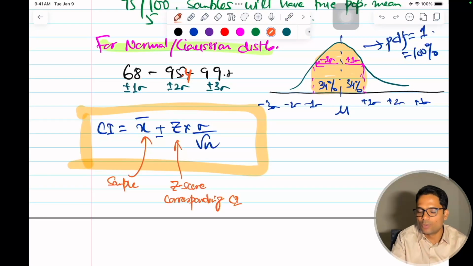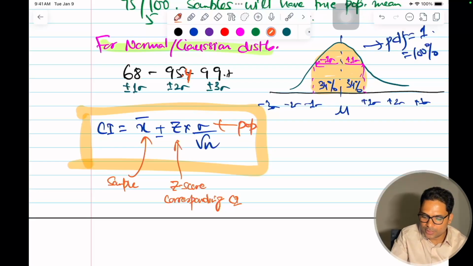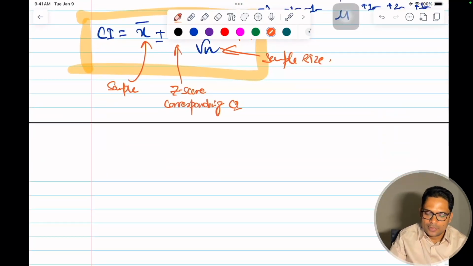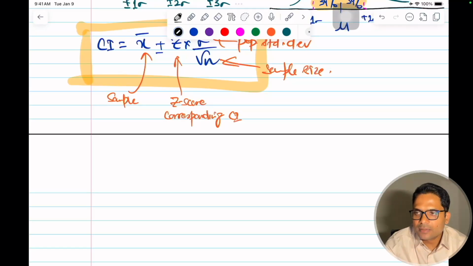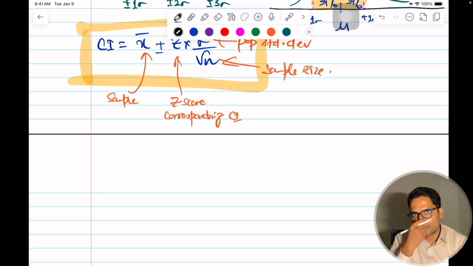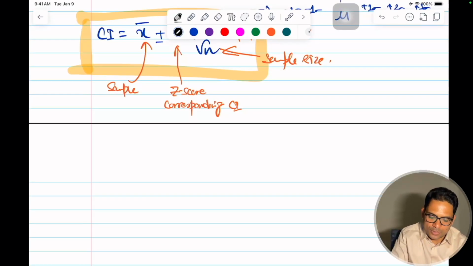Sigma is the population standard deviation. So let's write it. Sigma is your population standard deviation, and this n is your sample size. Okay, so this is your confidence interval. I think all the concepts are clear. Now quickly let's see an application of this so that the concepts become even more concrete. So let's do a question.